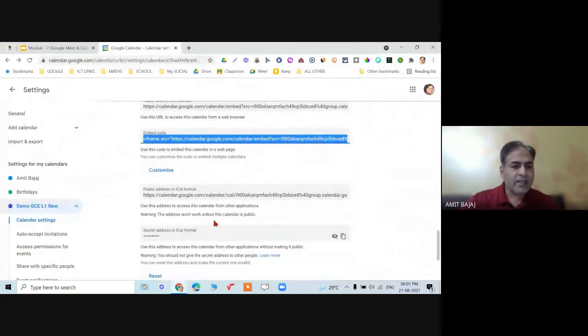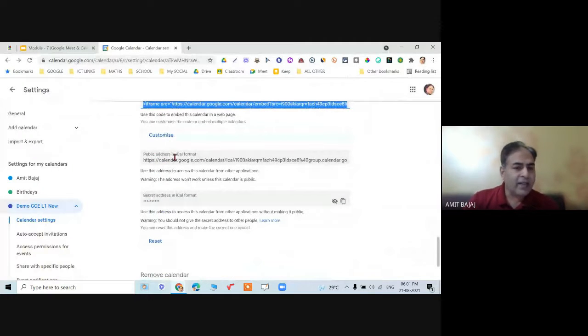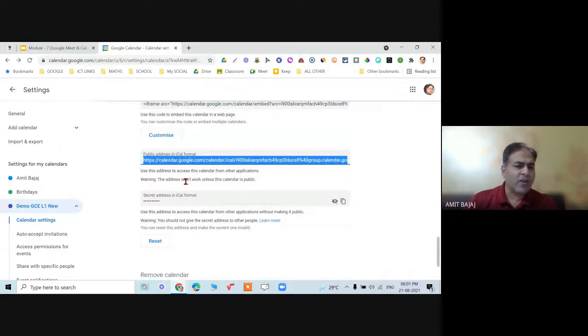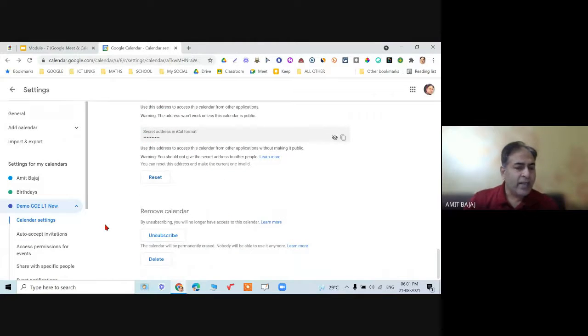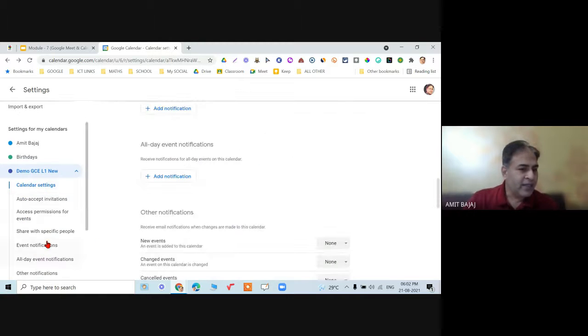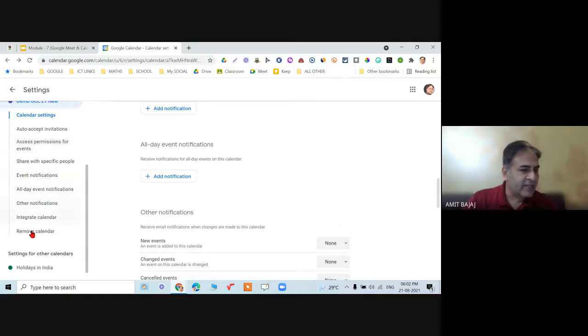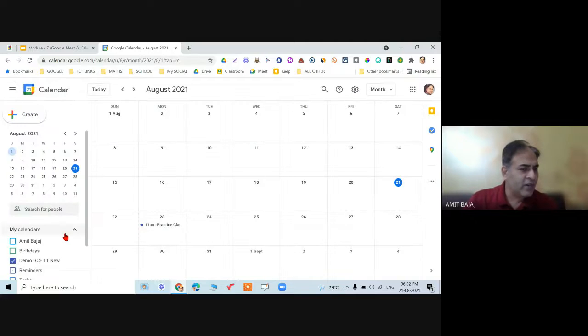Then there are other options, public address in iCal. Now this is not required at all, right? If you want to delete your calendar, let's say the purpose of this demo calendar is over, otherwise you will have n number of calendars created, just click on delete and the calendar will be deleted. Then there are a lot of other settings. I would suggest you kindly go through them. So check it out, very easy to understand.